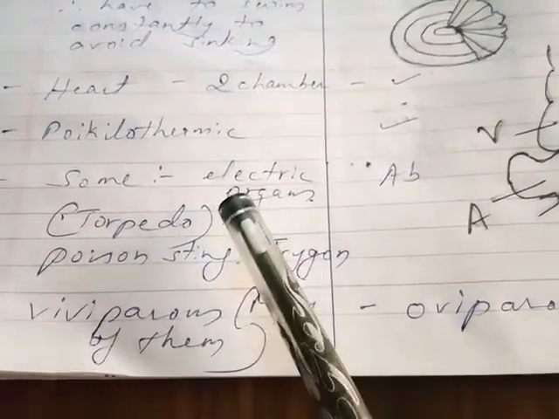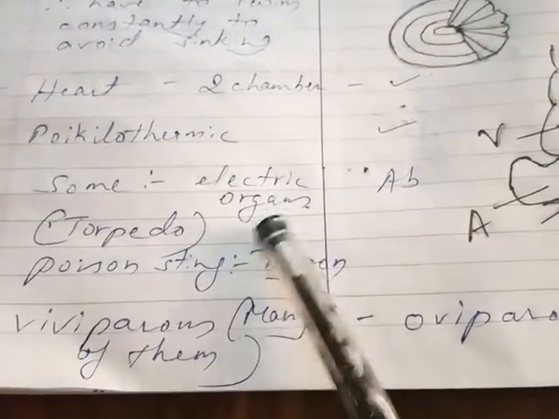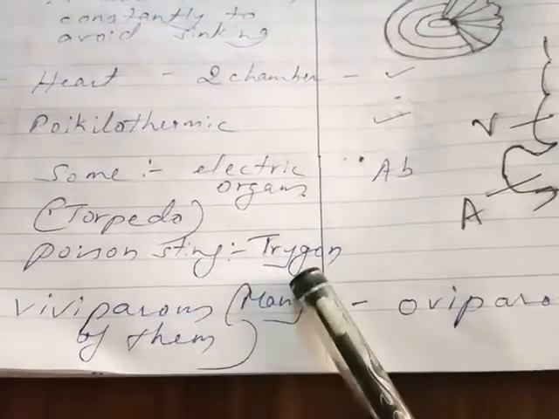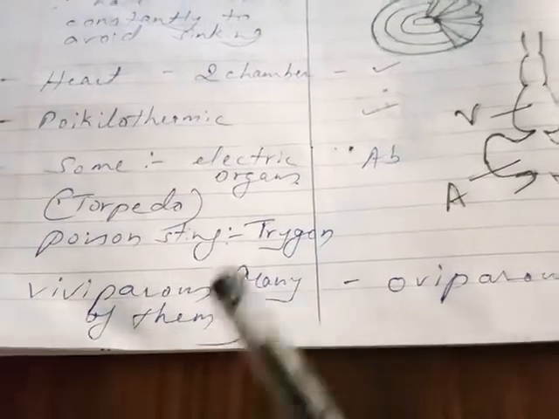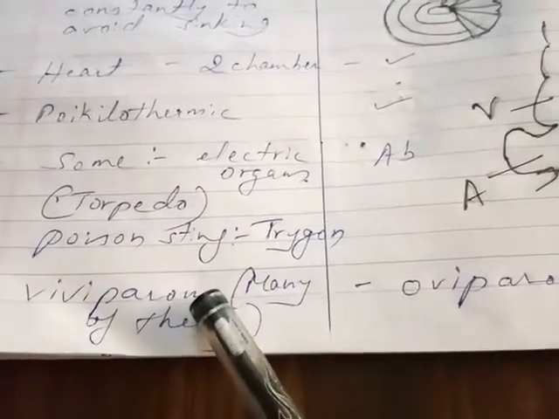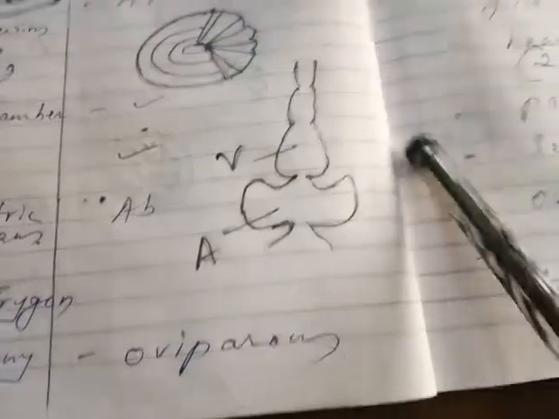For example, in case of torpedo, that is electric fish, while poisonous sting in case of trigon, that is stingray fish. Then they are viviparous, cartilaginous fishes. Many of them are viviparous, that is they give birth to the young one, while bony fishes, they are oviparous, they lay the eggs. Then next class, that is amphibia.